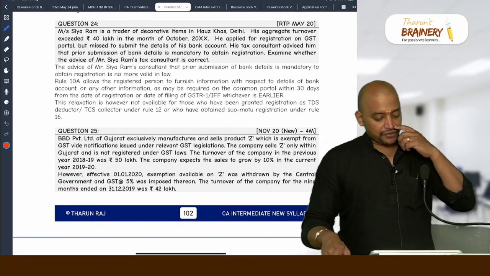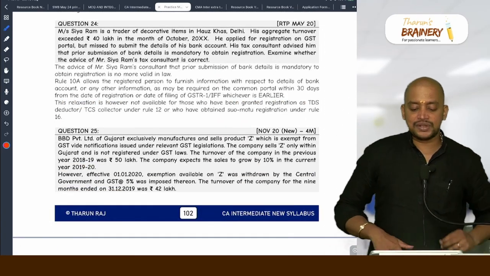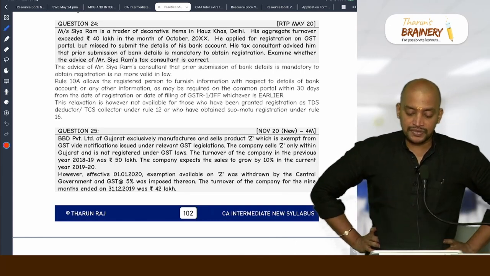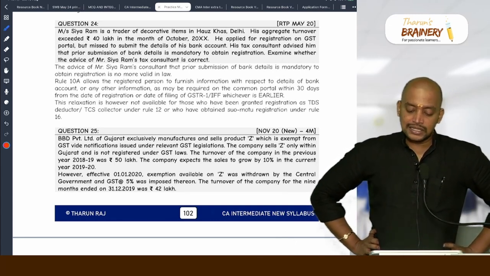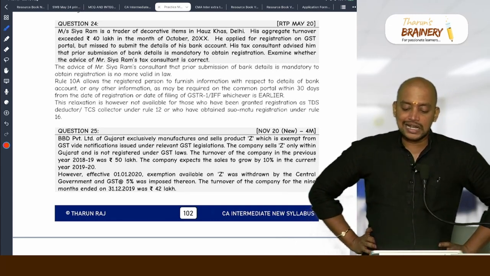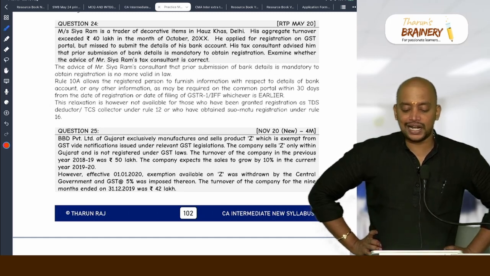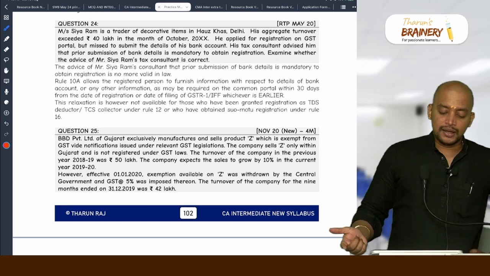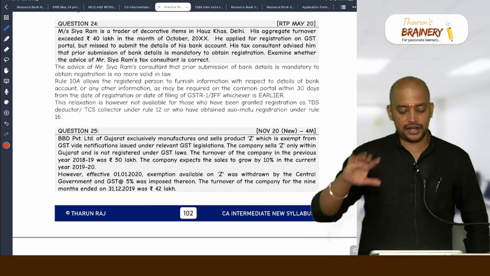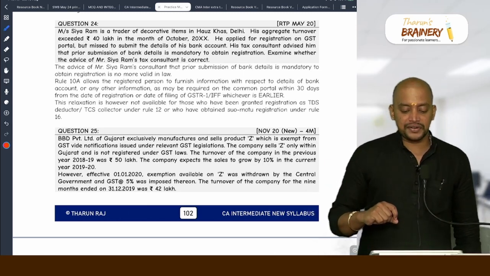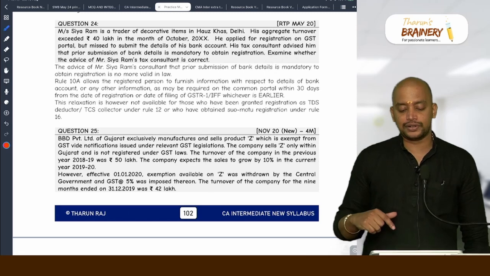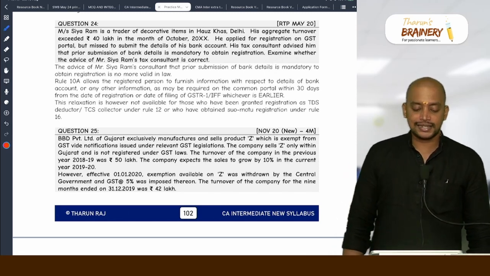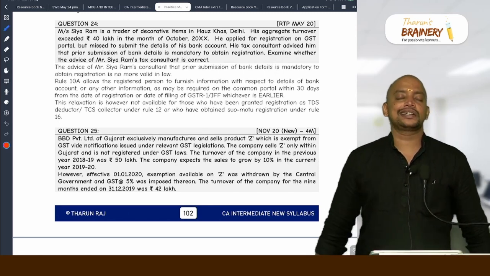Then question 24. Messrs. Siaram is a trader of decorative items in Delhi. His aggregate turnover exceeded 40 lakhs in the month of October. He applied for registration but missed submitting the details of bank account. His tax consultant advised him that prior submission of bank account is mandatory. Examine whether the advice of the tax consultant is correct.